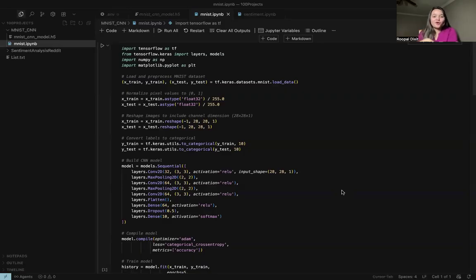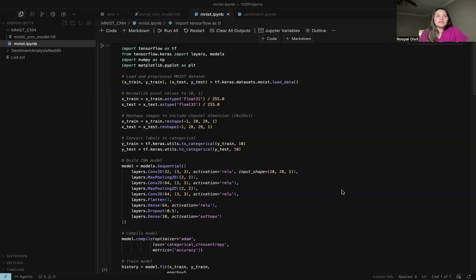Today is day 2 of the 100 days machine learning project, and today we are diving into an awesome machine learning project: building a system that can recognize handwritten digits like a 7 or a 3 using the MNIST dataset and convolutional neural networks, or what we all call CNNs.